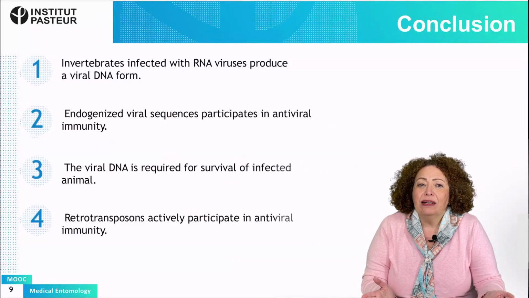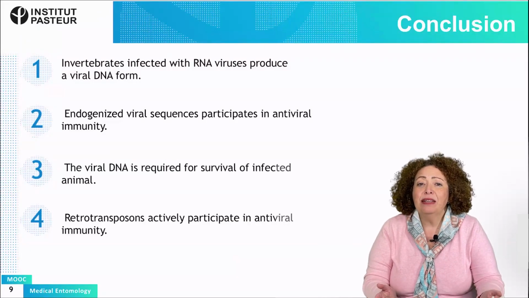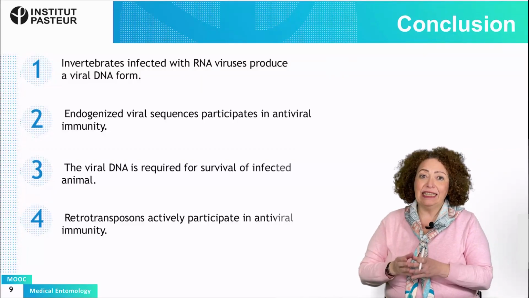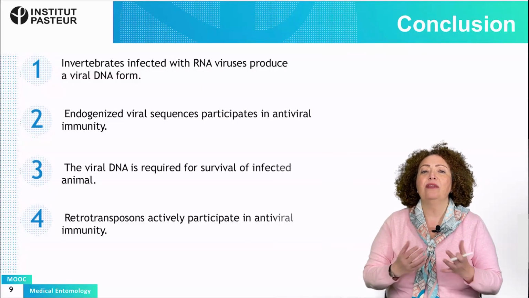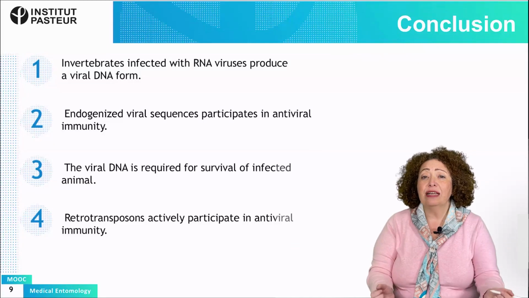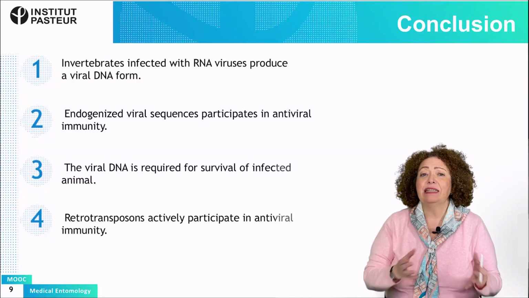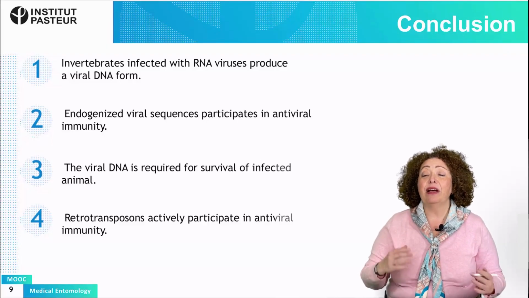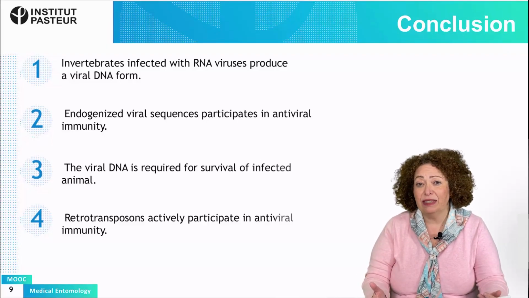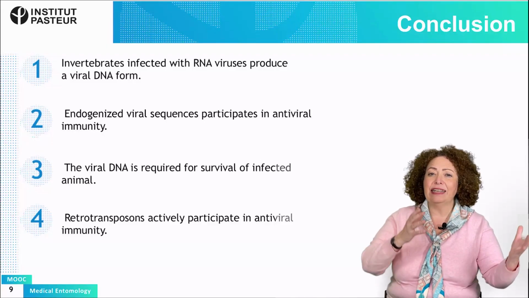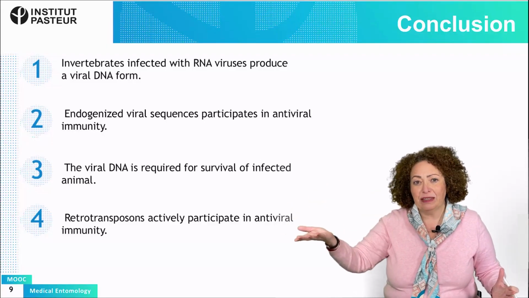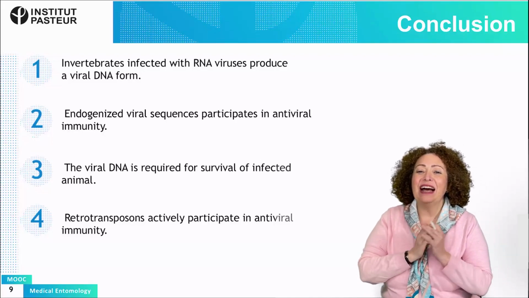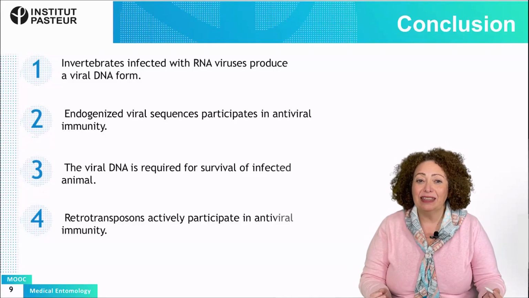So what have we learned today? We have learned that invertebrates that are infected with RNA viruses produce a viral DNA form. This process is called endogenization. Endogenized viral sequences participate in the antiviral immunity. The viral DNA is required for the survival of the infected animal. If I don't have viral DNA, I cannot reach a persistent infection. And finally, we have shown that retrotransposons actively participate in antiviral immunity.